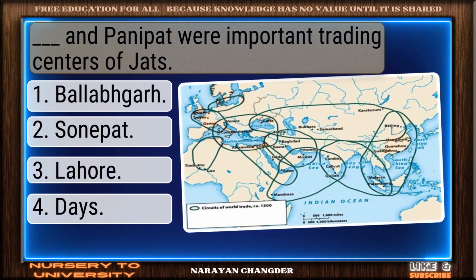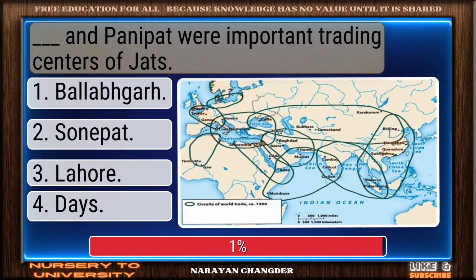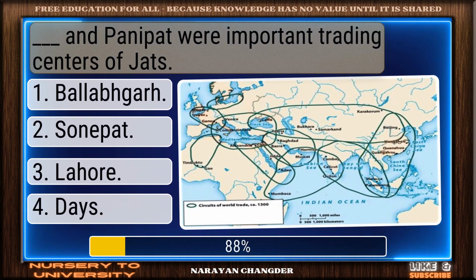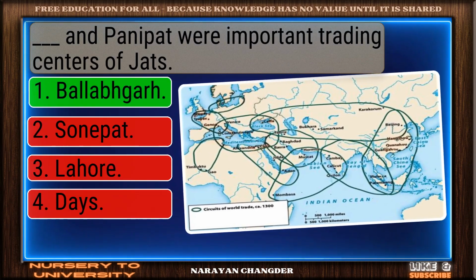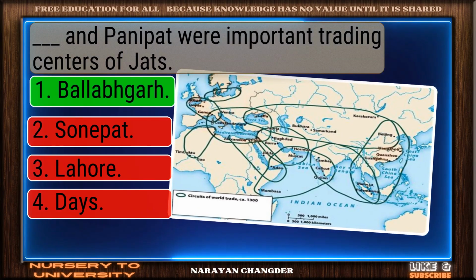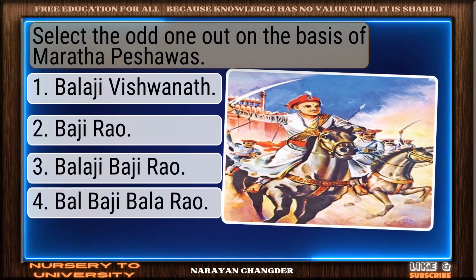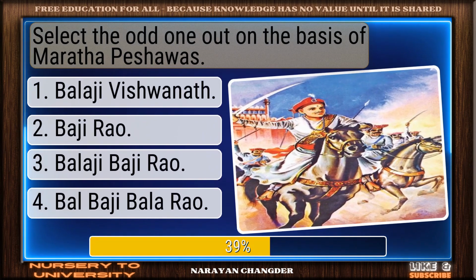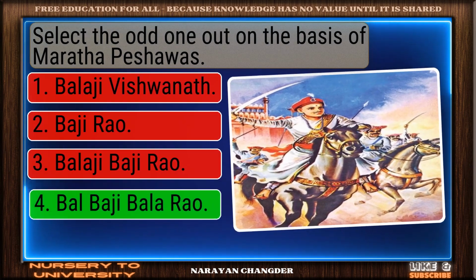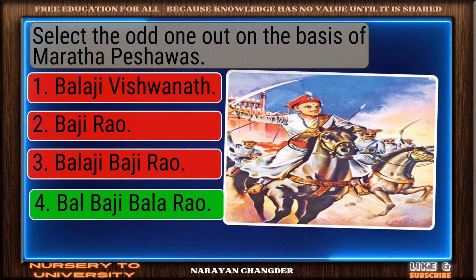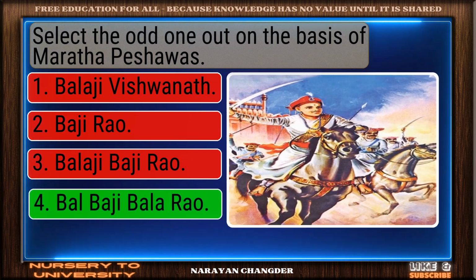Dash and Panipat were important trading centers of Jats. Sharp thinking. Ballabgarh is the right choice. Select the odd one out on the basis of Maratha Peshwas. Well picked. Balaji Baji Rao is the correct answer.